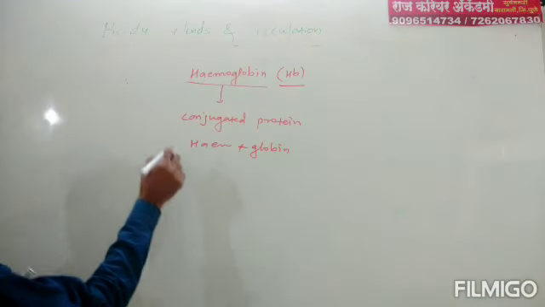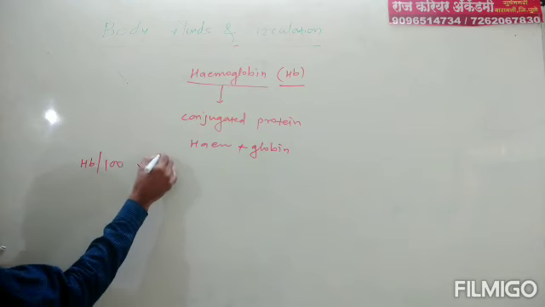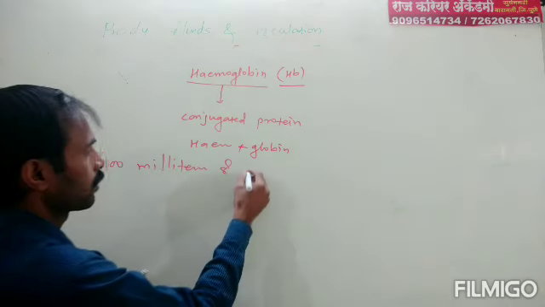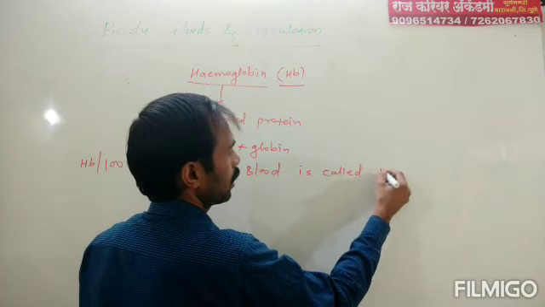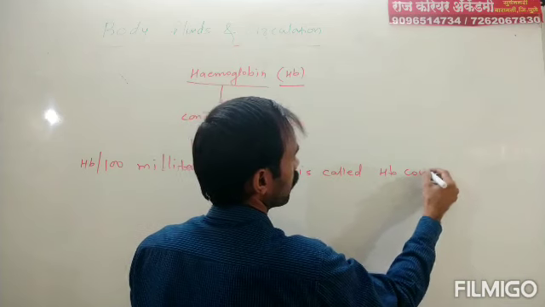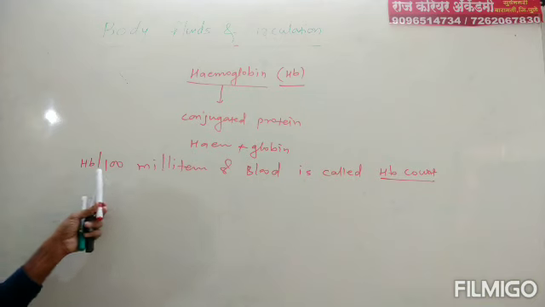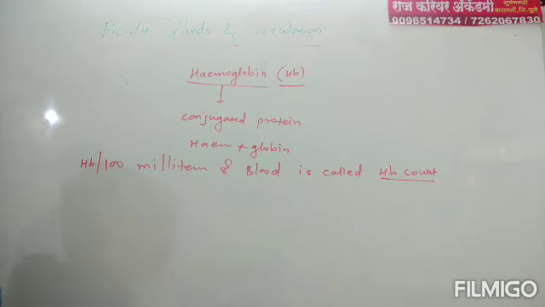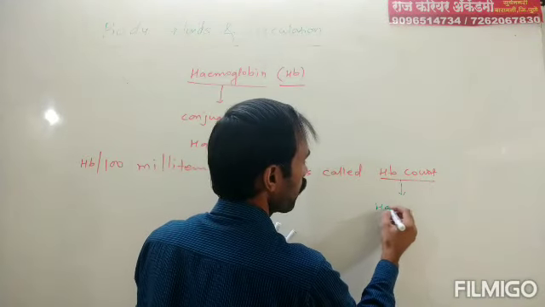The amount of Hb present in 100 milliliters of blood is called Hb count. And for the measurement of Hb, the instrument used is known as hemometer.